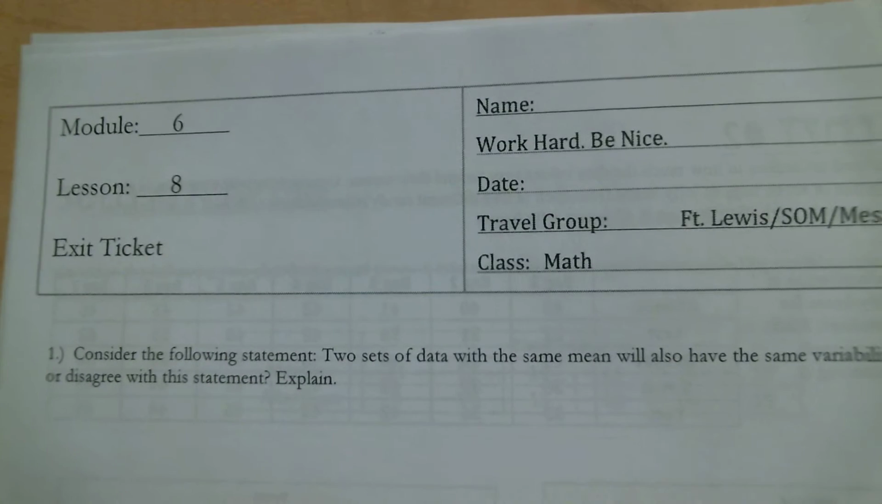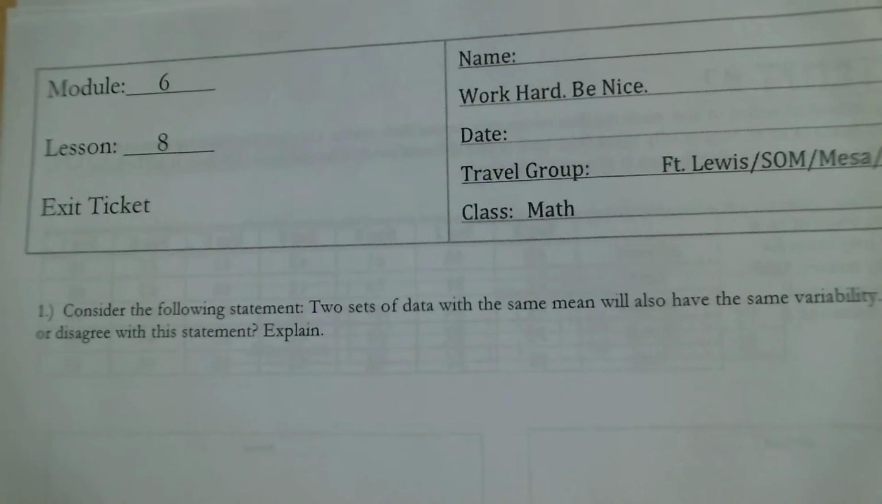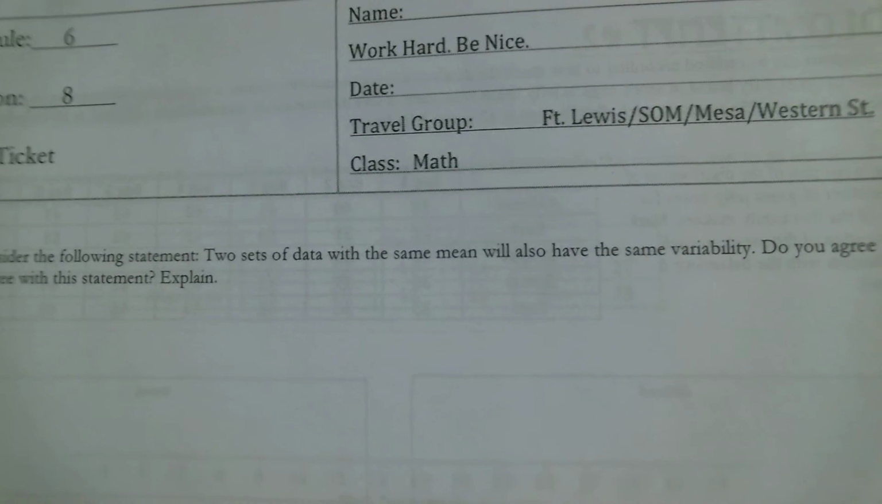All right, so I'll be correcting Lesson 8's exit ticket. First, I asked you to think about two sets of data with the same mean. Do you agree with the statement that they're going to have the same variability? Well, that's not necessarily true.